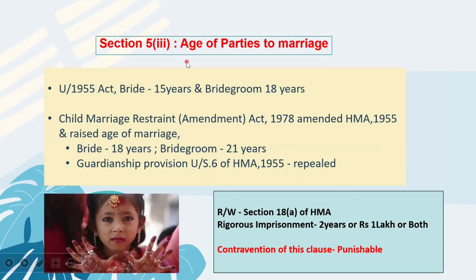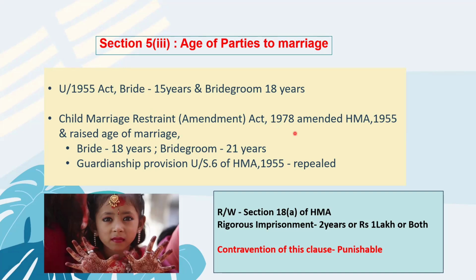The third clause talks about the age of parties to marriage. Parties to marriage should be of a defined age. Under the 1955 Act, the bride was supposed to be 15 years and the bridegroom 18 years, in the first Act which was formed. Later, the Child Marriage Restraint Amendment Act came into picture in 1978. In order to stop child marriages, this Act amended the Hindu Marriage Act also.